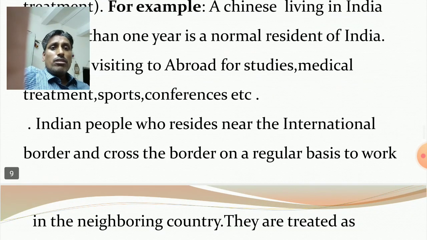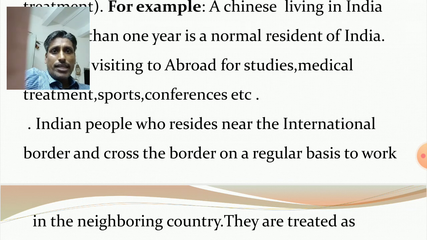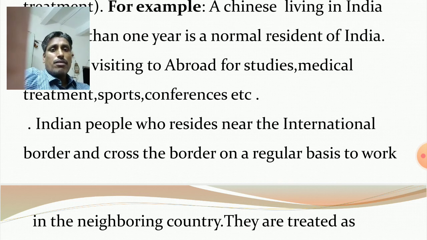Indian people who reside near the international border and cross the border on a regular basis to work in the neighboring country. For example, those people residing near the international border regularly, frequently, go to Nepal for working.